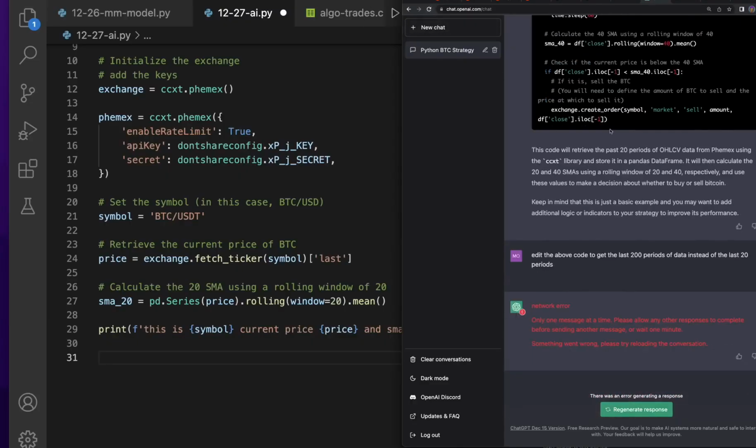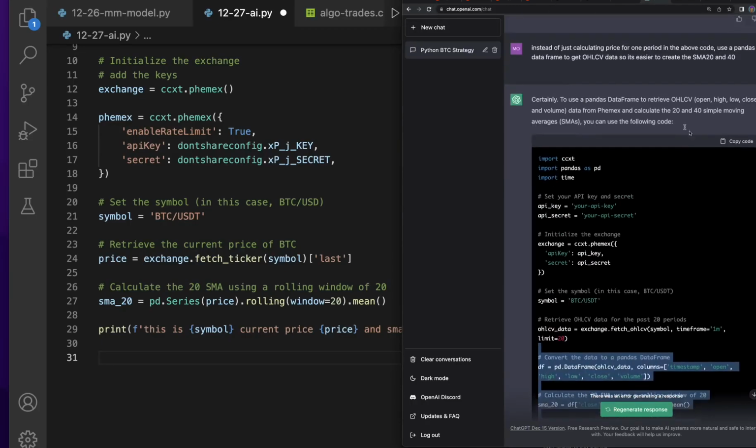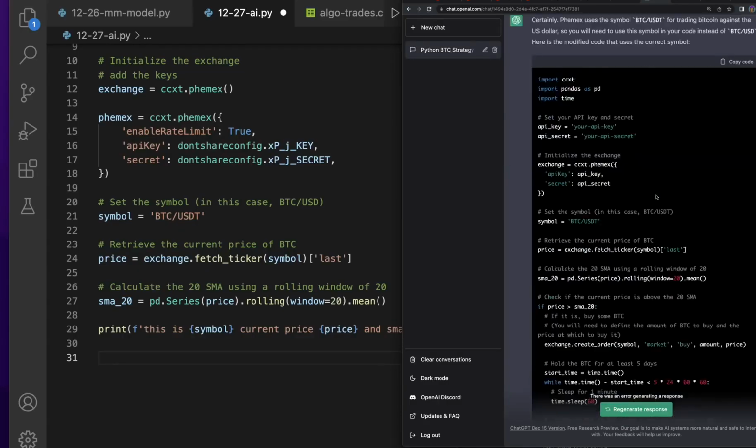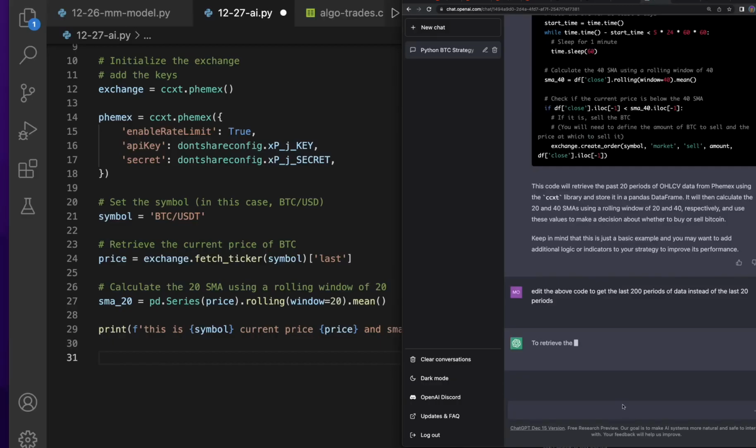I'm gonna hit refresh. Actually, I'm gonna take all this code before I hit refresh just in case, because this is pretty good code and I can use it. Let's go ahead and now hit refresh. Let's go back here. Regenerate response. Okay, maybe that's all it took.